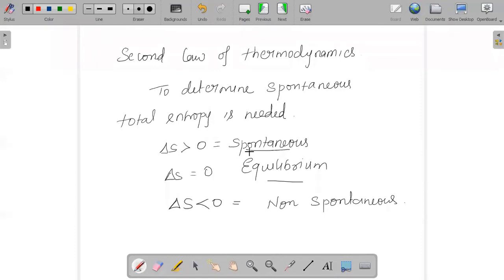Yes. So it is important to note how the entropy is getting affected, and what the conditions are, whether the reaction is spontaneous, non-spontaneous, or at equilibrium. The conditions are very, very important.